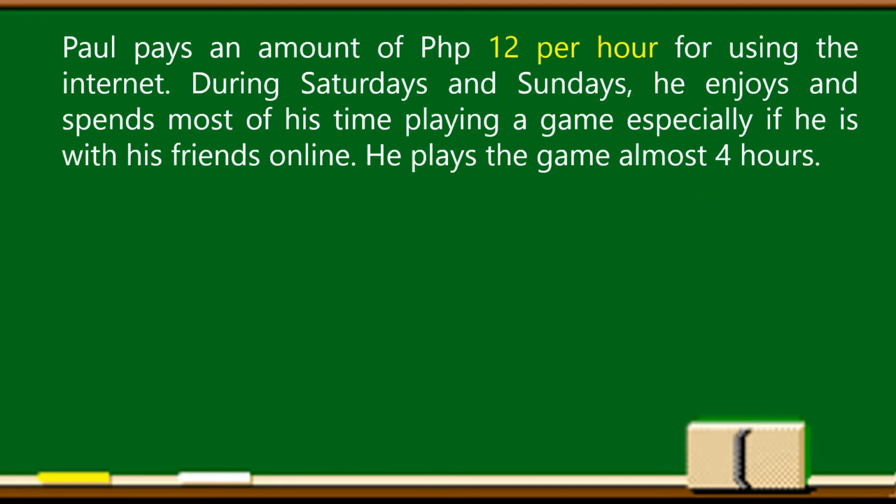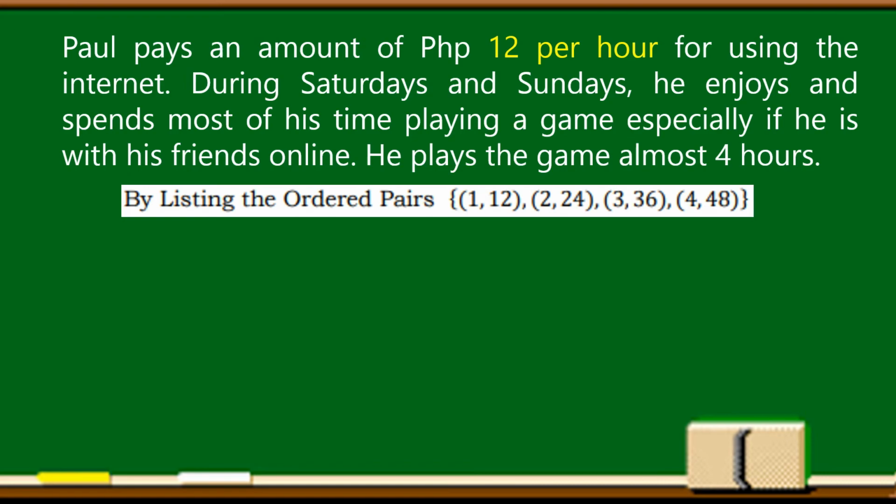Okay, this situation can be represented in different ways. For example, by listing the ordered pairs: (1,12), (2,24), (3,36), (4,48).